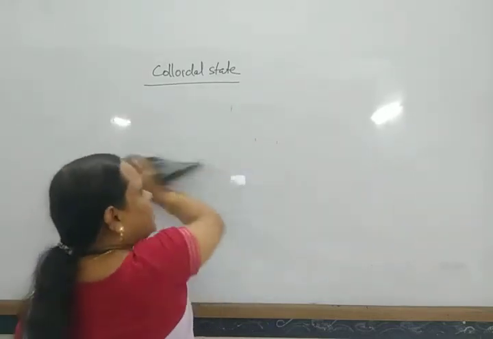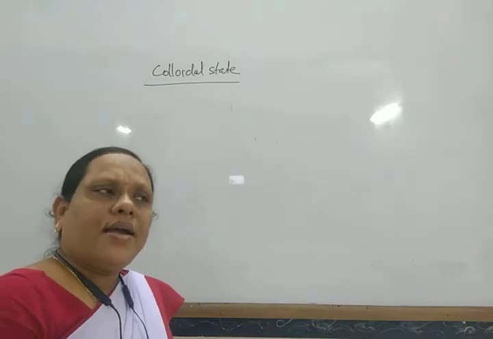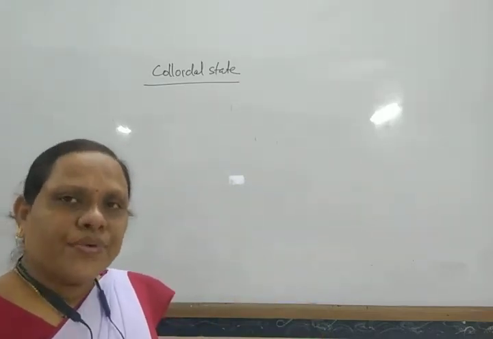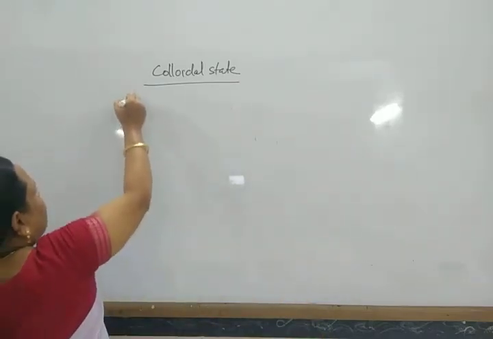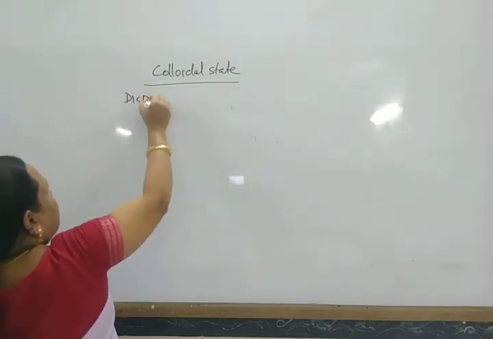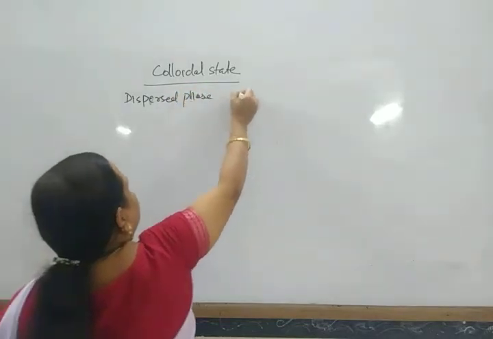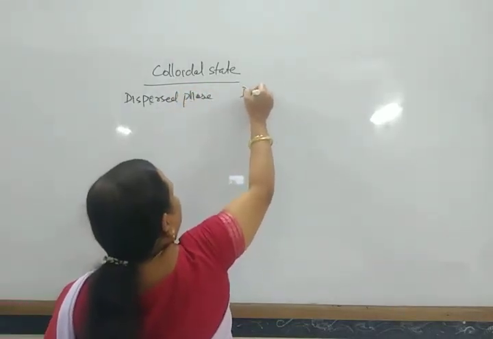Actually, when the dispersed phase and dispersion medium both are gases, that is an air mixture, and that is actually a true solution.